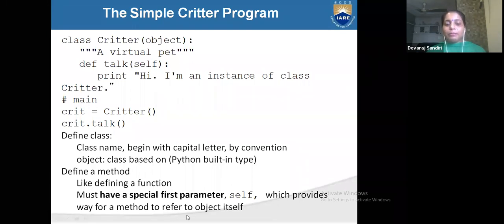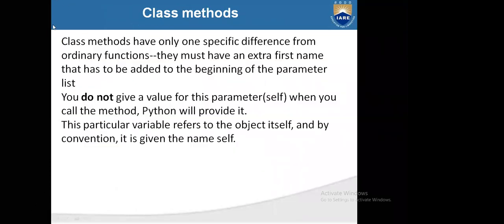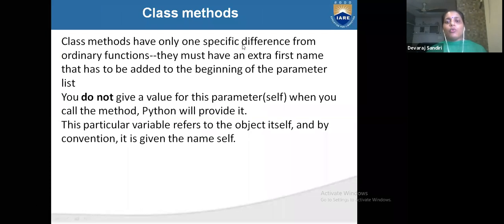Self refers to the object of this class. Class methods have only one specific difference from ordinary functions: they must have an extra first name added at the beginning of the parameter list. You don't give a value for this self parameter when calling the methods.